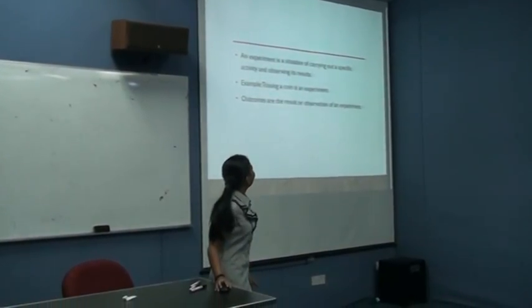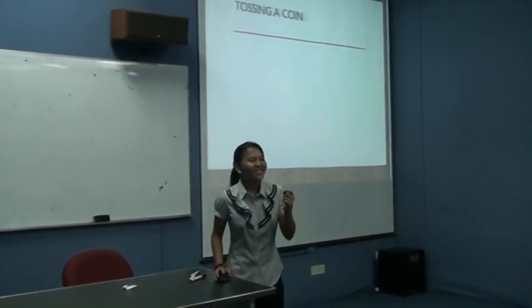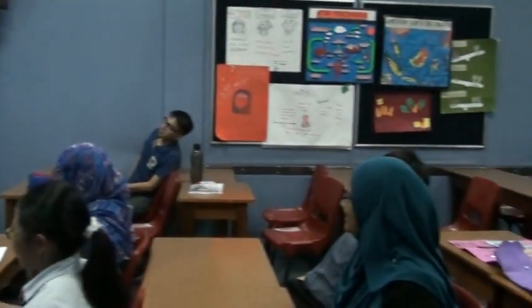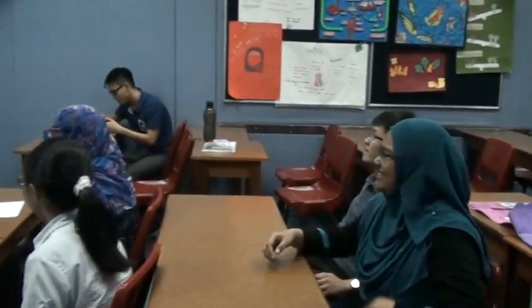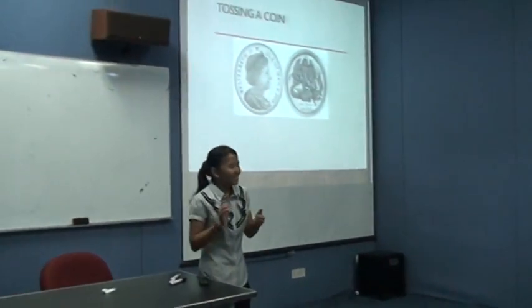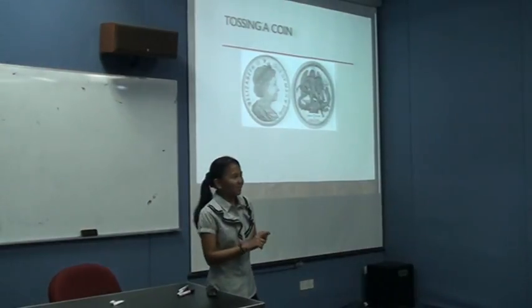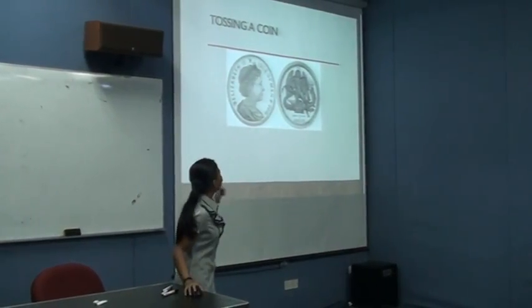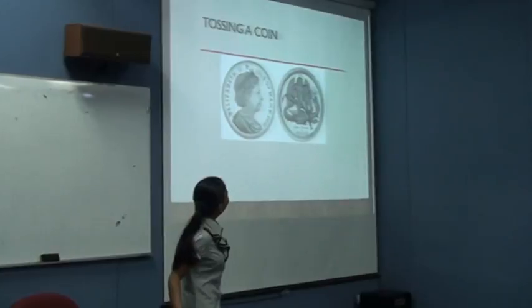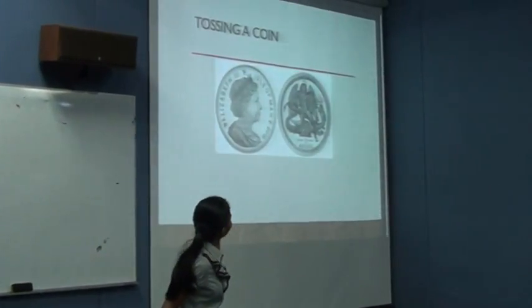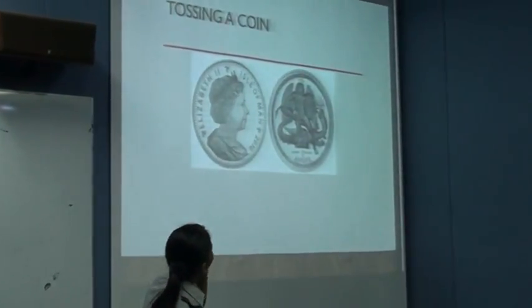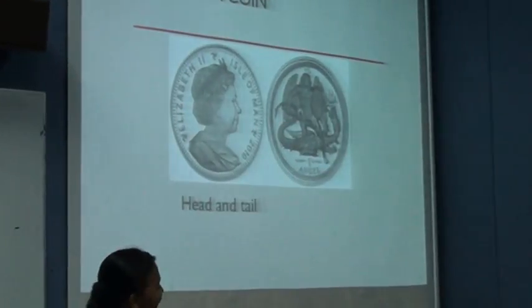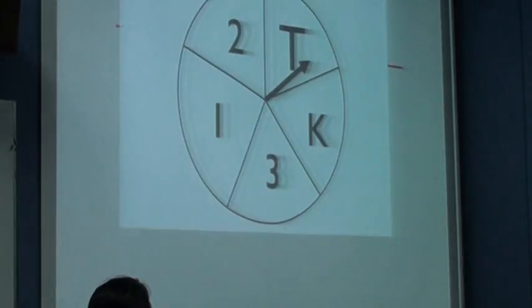Do you have a coin? Okay, never mind. Then let us look at this picture. When you toss a coin, what will you get? Head and tail. Correct. You get a head, and on the right side, the one is called tail. Head and tail.